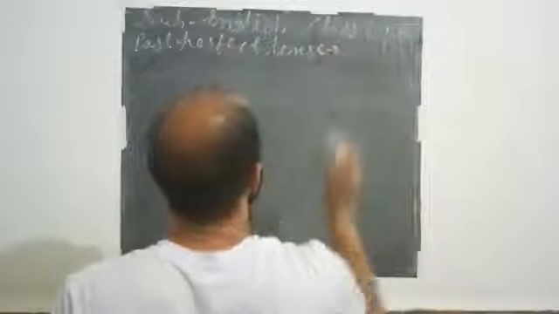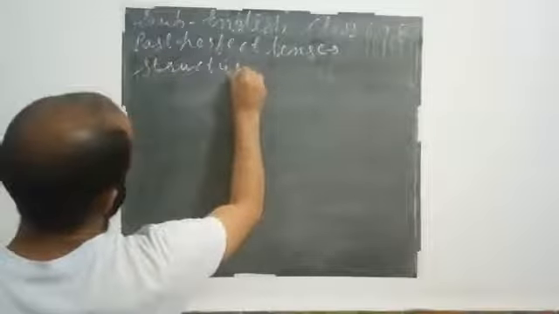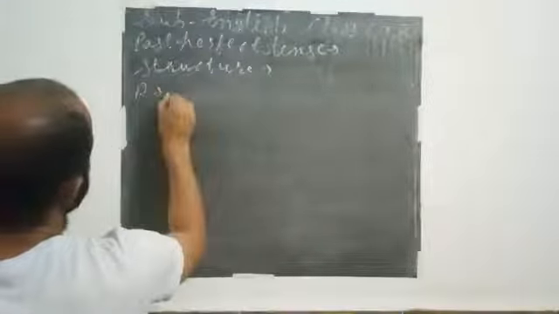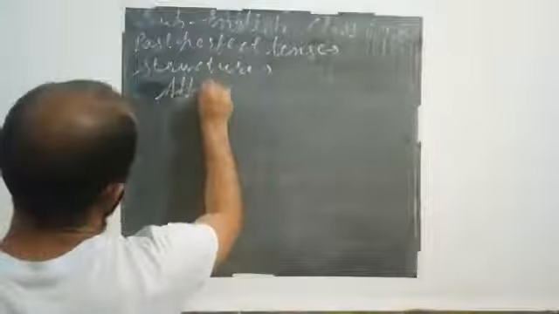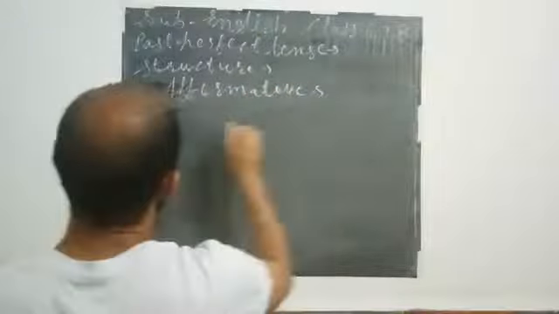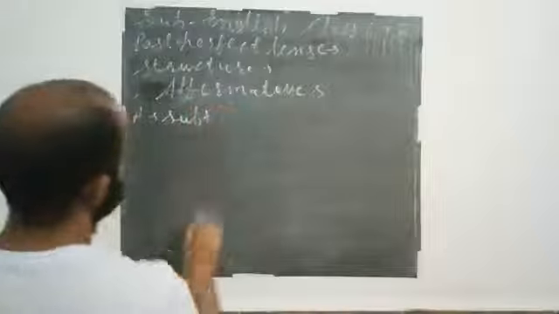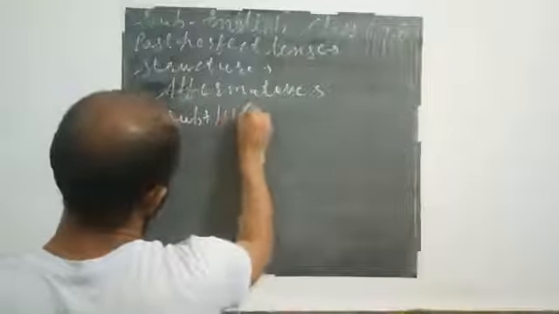First of all, we will write the structure of an affirmative sentence. Active sentence, affirmative: first of all we will write subject, helping verb.